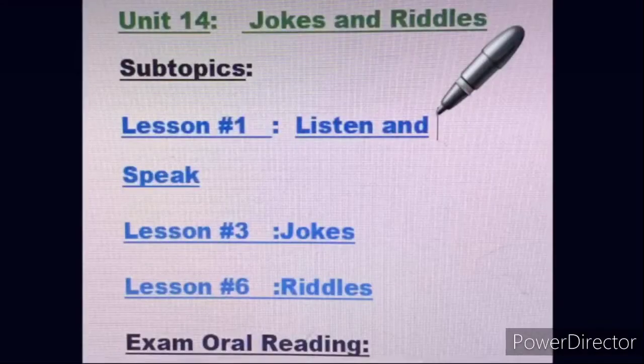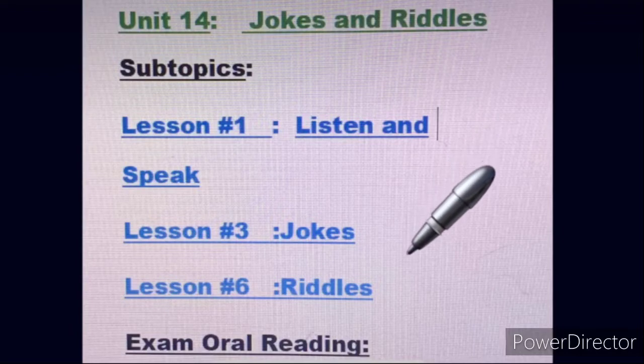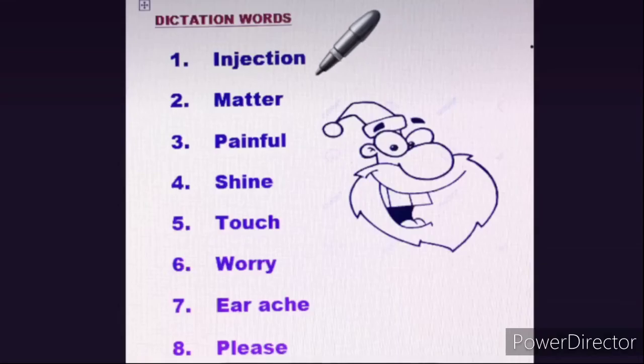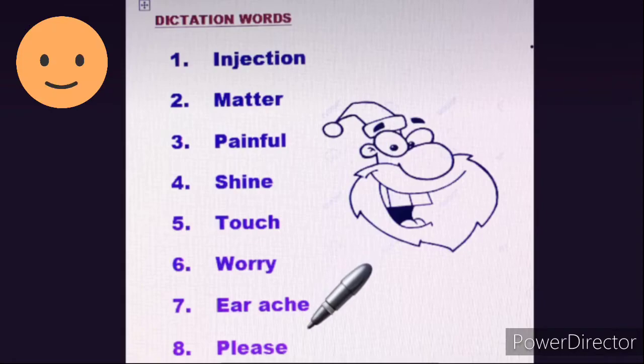Thank you. Okay students, so we are doing unit 14, jokes and riddles. Okay, workbook, we are doing page 107, lesson number 1, listen and speak, lesson number 3, jokes, lesson number 6, riddles. From these we are doing dictation words. For reading, you can do at home. You can read the whole unit. Okay students, dictation words are number 1 injection, number 2 matter, number 3 painful, number 4 shine, number 5 touch, number 6 worry, number 7 earache, number 8 please.